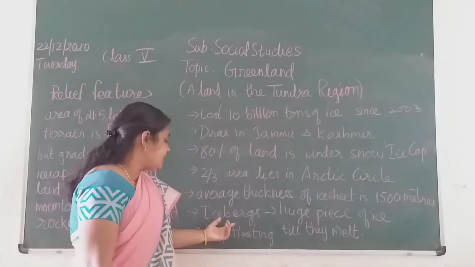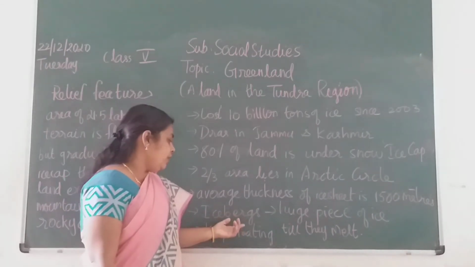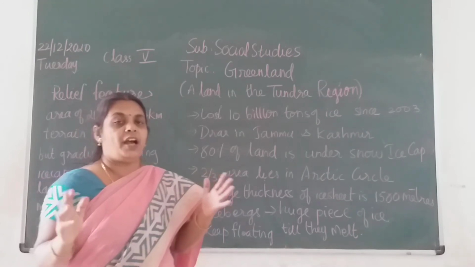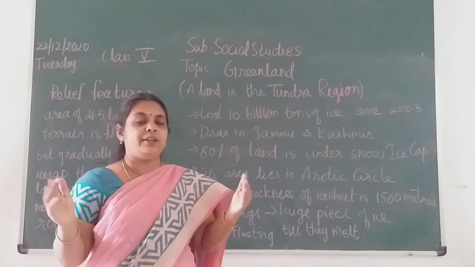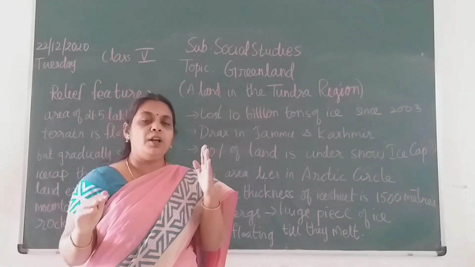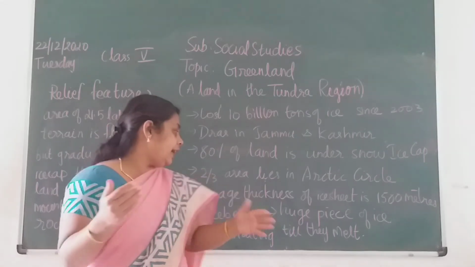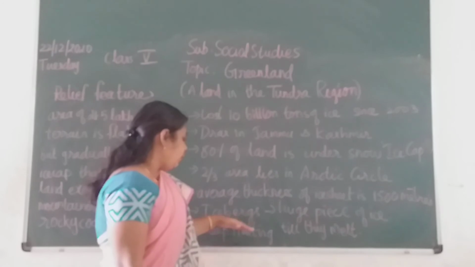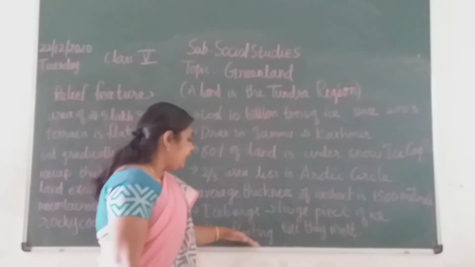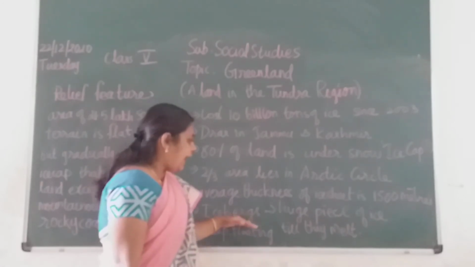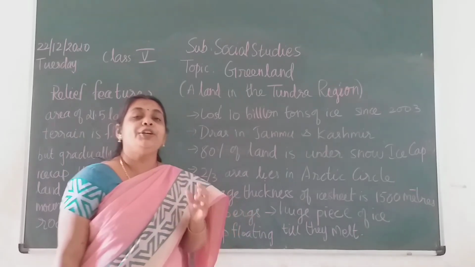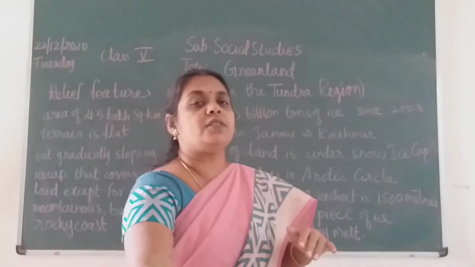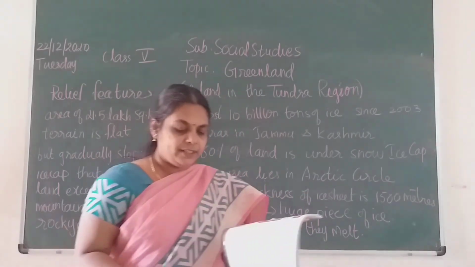Now icebergs. What do icebergs mean? Huge pieces of ice, children, like a small hill, that will come out and start floating in the water. They will float for a long time till they melt. In your textbook also they have shown the icebergs.